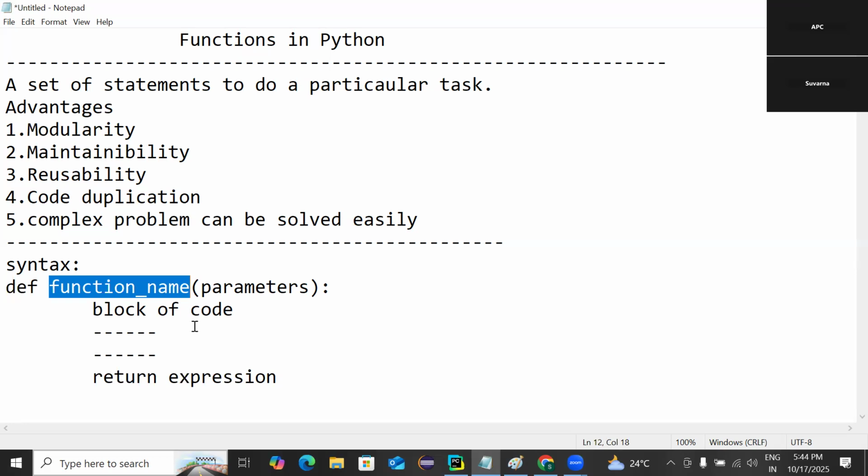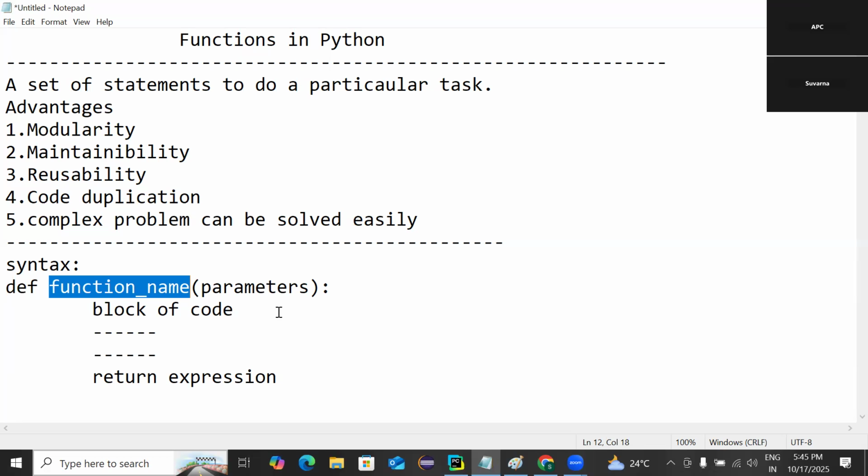We can use lowercase letters, uppercase letters, numbers, and only the underscore sign is allowed. The second rule is that at the first place, we cannot write a number for the function name or any identifier name. Then it should not be a keyword. It must not be a predefined word in Python. Then it is case sensitive. What is case sensitive? The uppercase letters and the lowercase letters are treated differently.